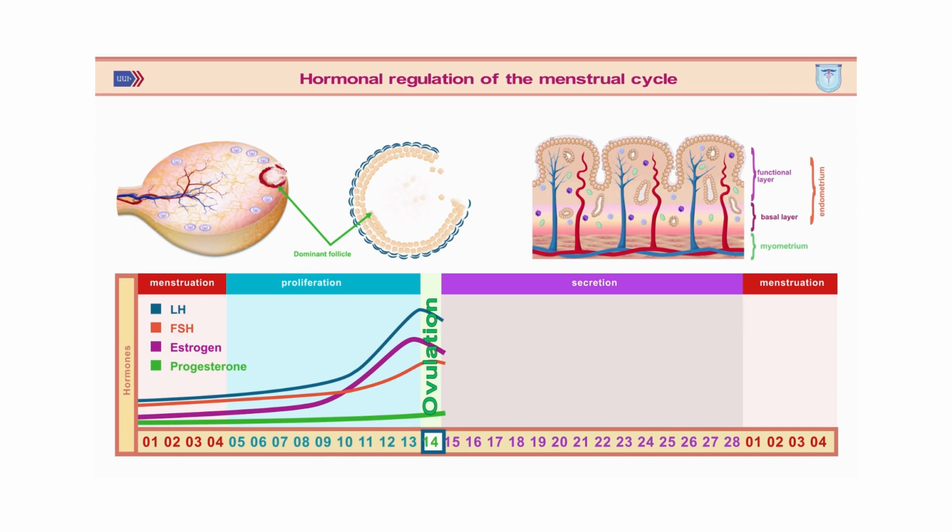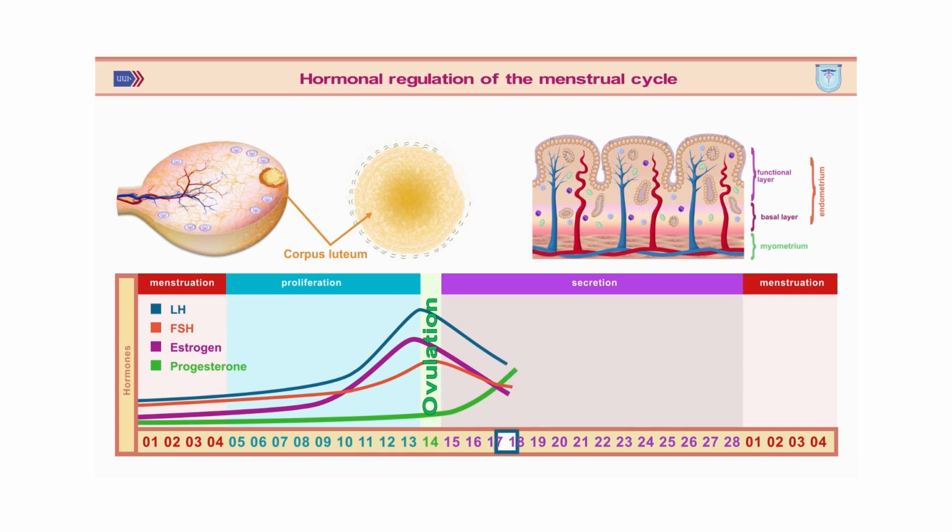Ovulation, which occurs on average on the 14th day of the cycle, is accompanied by a sharp decrease in the gonadotropin levels and the formation of the corpus luteum, which is mainly under the influence of LH.